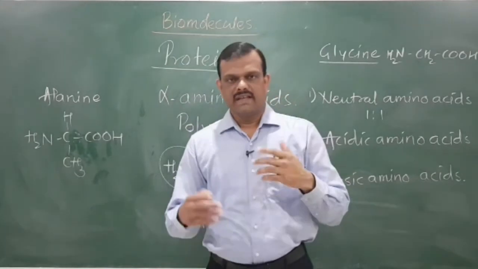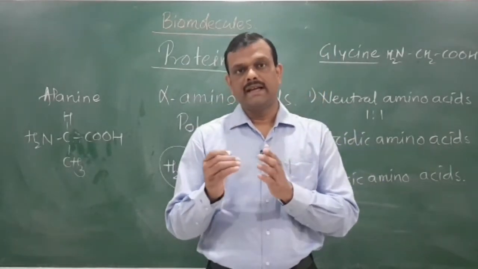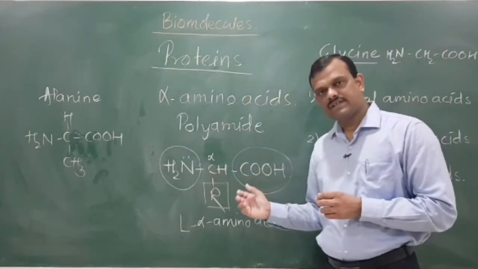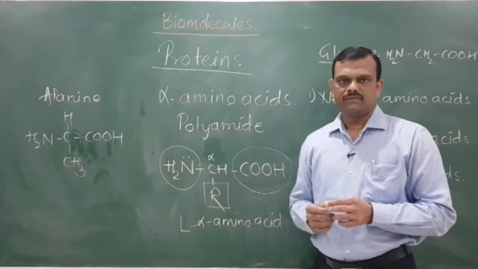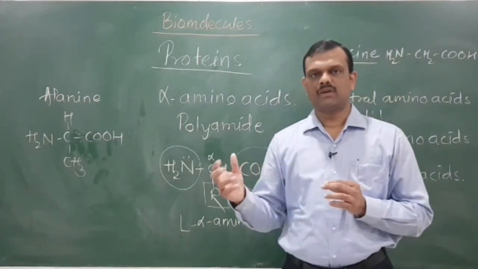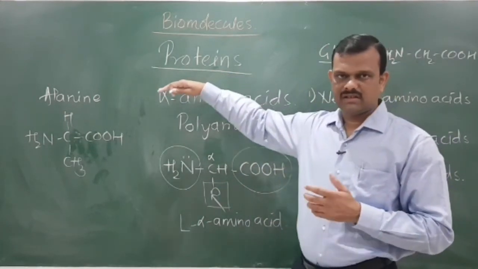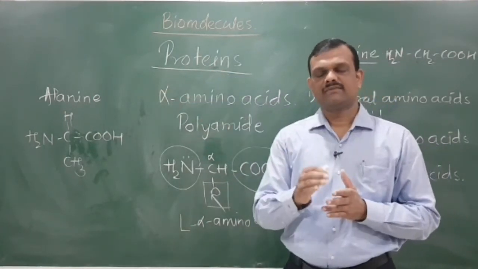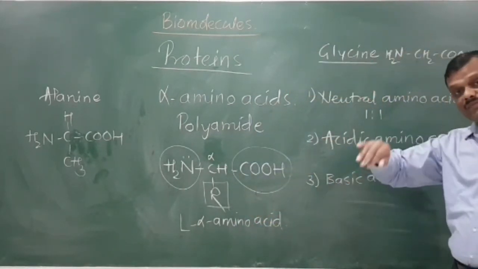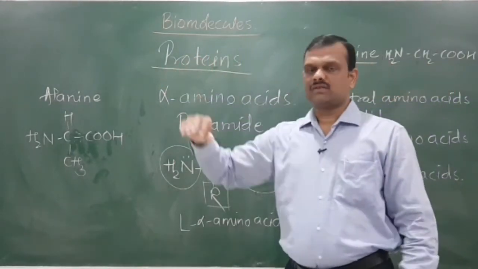Now in the next video we will study the peptide linkage, that is the linkage between these amino acids and another amino acid to form the polyamide, which are called proteins. Proteins are the major constituents, therefore they are classified in a number of ways. This one is the classification of alpha amino acids, and we have to study the classification of proteins also.